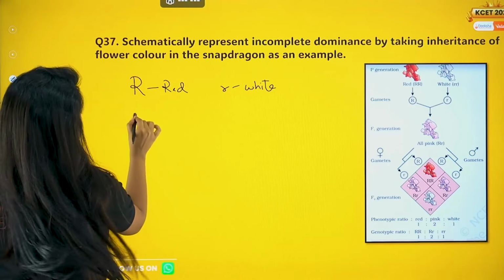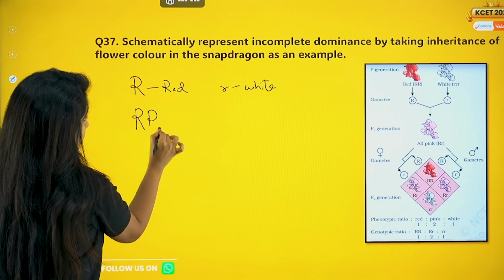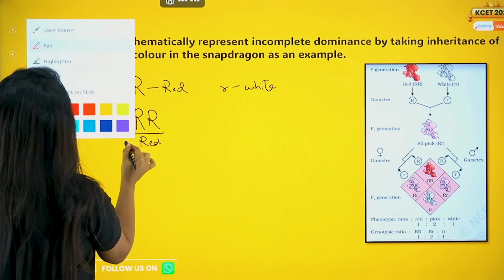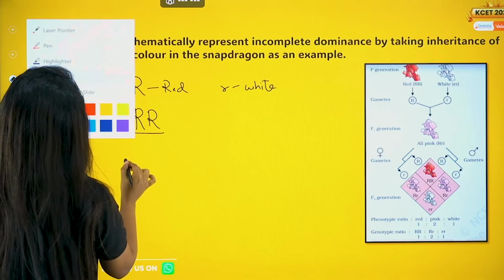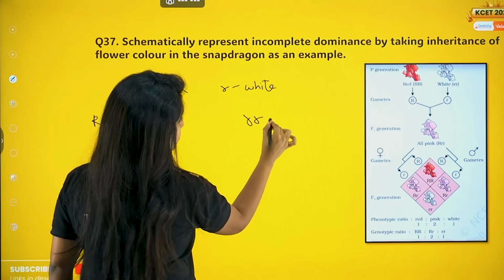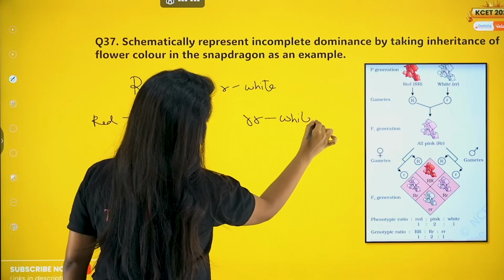Okay, suppose I have a genotype like this, capital R, capital R. What color will the plant be? Ma'am, it will be red. Okay, so I'm not writing the red over here, I'll be writing it over here. It is red. Ma'am, then small r small r will be white, right? Yes, it will be white, obviously.